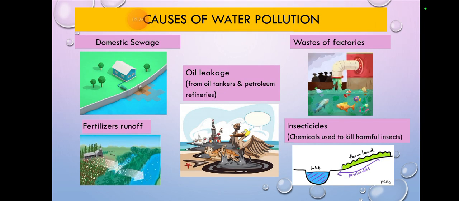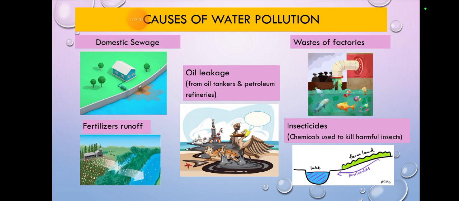Causes of water pollution. Now I will tell you what the substances are that cause water pollution. Domestic sewage. The leakage of sewage is one of the causes of water pollution. Sewage is a harmful substance for the water. It also causes harm to the water, so domestic sewage is also a cause of water pollution, and it makes the water dirty.